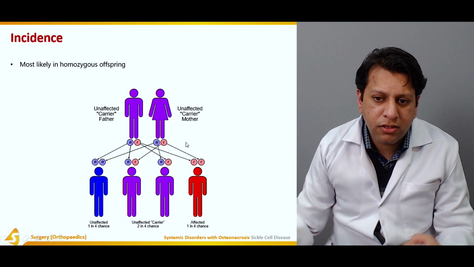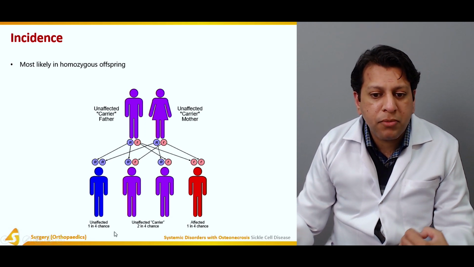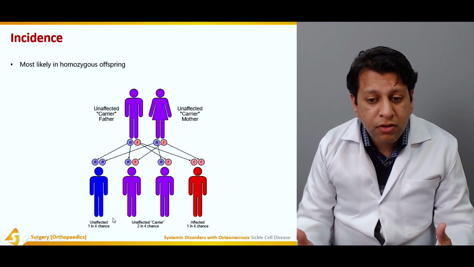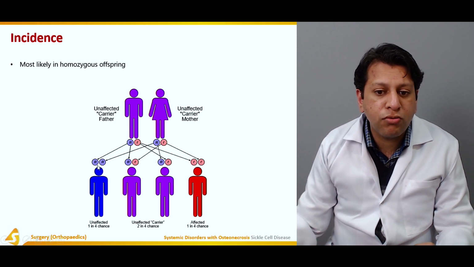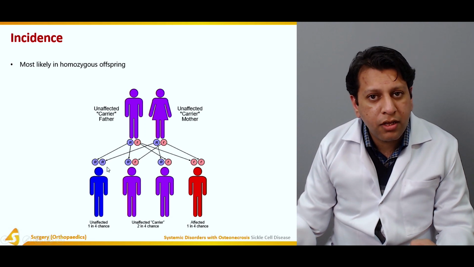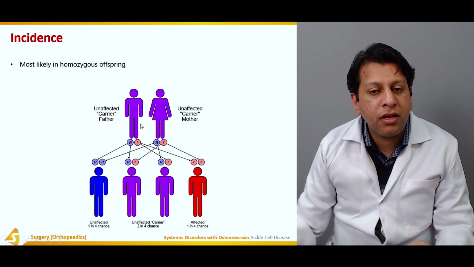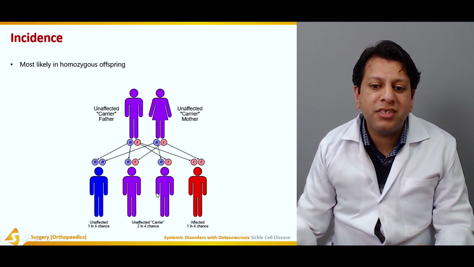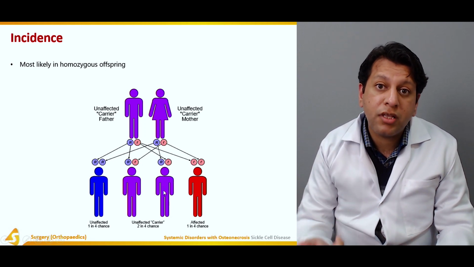There's always a 1 in 4 chance that a child will have two dominant R's, which means this child will neither be a carrier nor be affected. Two of the offspring will have the same genotype as the father and mother, capital R and small r, which means they will be carriers, and there is always a chance that someone among their offspring may get this disease.